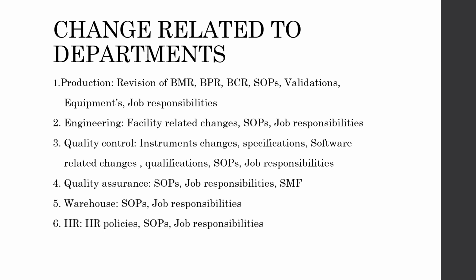Changes related to departments. Here are some of the examples where change control has to be initiated, and it is not limited to production: revision of BMR, BPR, BCR, SOPs, validation, equipments, job responsibility. Engineering: facility related changes, SOPs, job responsibility. Quality control: instrument changes, specification, software related changes, qualifications, SOPs, job responsibilities.